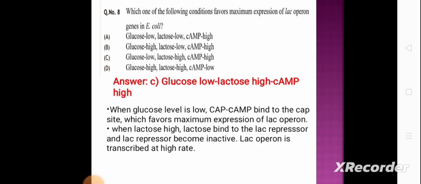So when glucose level is low, CAP, that is catabolite activator protein, and cyclic AMP bind to the CAP site, which favors maximum expression of the lac operon. When lactose is high, lactose binds to the lac repressor. The lac repressor becomes inactive so that it is unable to bind to the operator site. So lac operon is transcribed at a maximum rate.